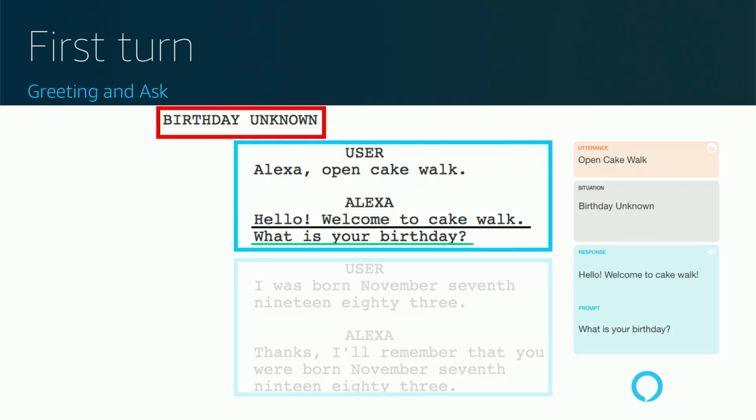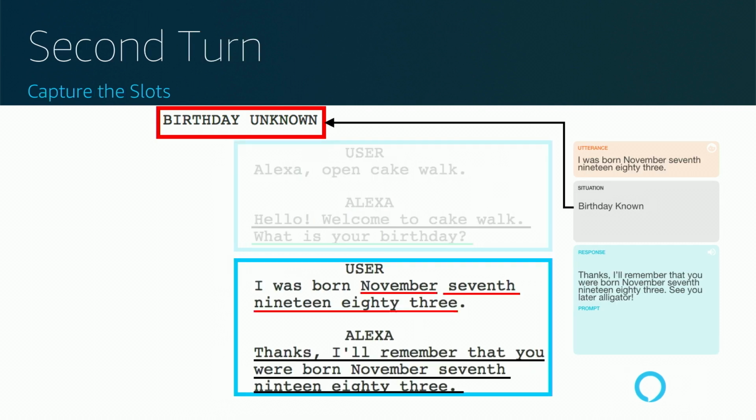So in our first turn, we're also able to identify that the response is "Hello, welcome to Cakewalk," and that our prompt is "What is your birthday?" Then when we get to the next turn in the conversation, we're able to identify that the birthday is now known. You can see when we first wrote out the script, we could only put at the very beginning that this whole situation is unknown. But with being able to break each one of these things up into cards, we're able to determine the exact part in the conversation at when the birthday becomes known.